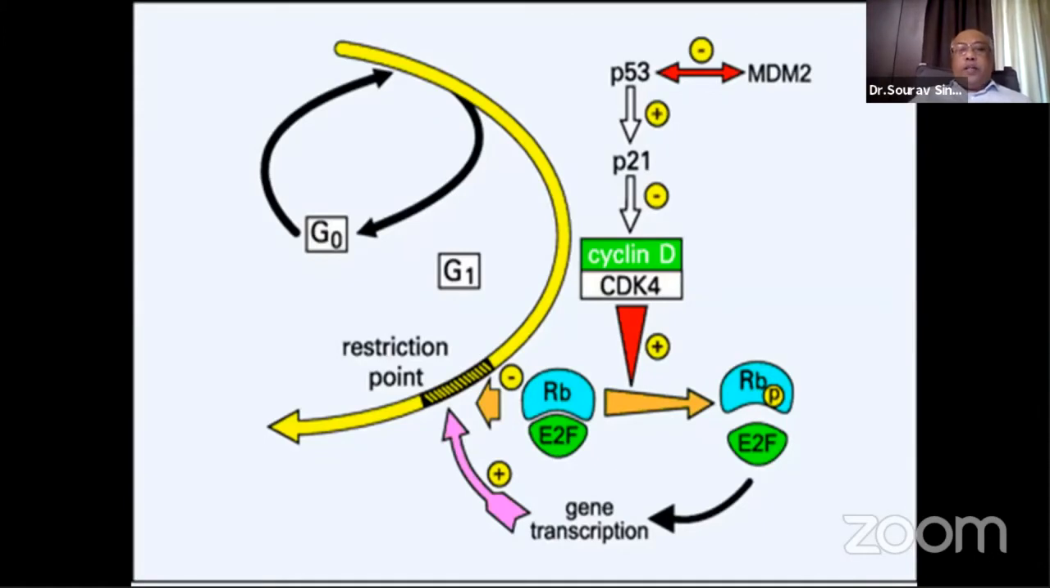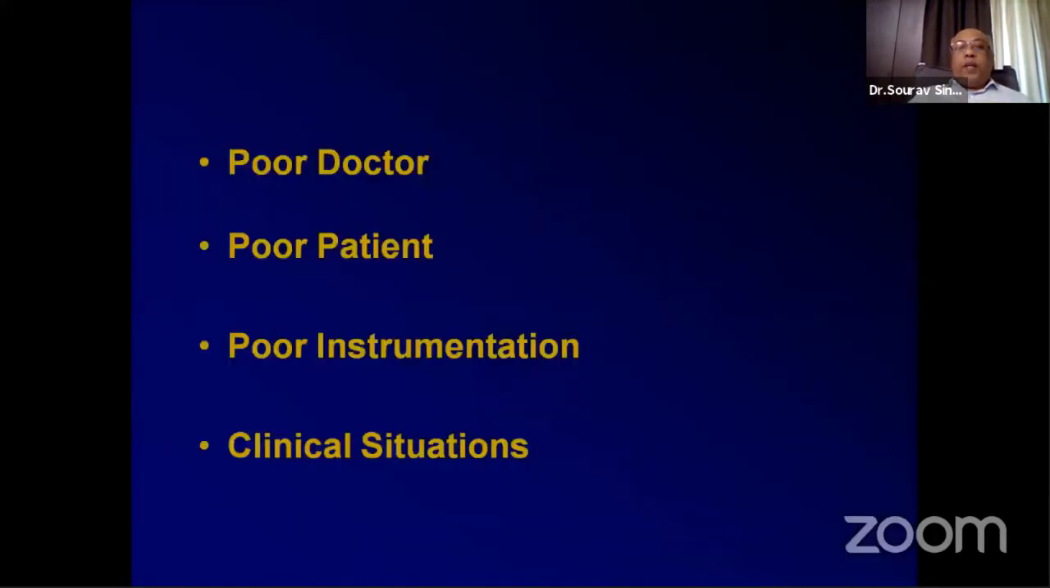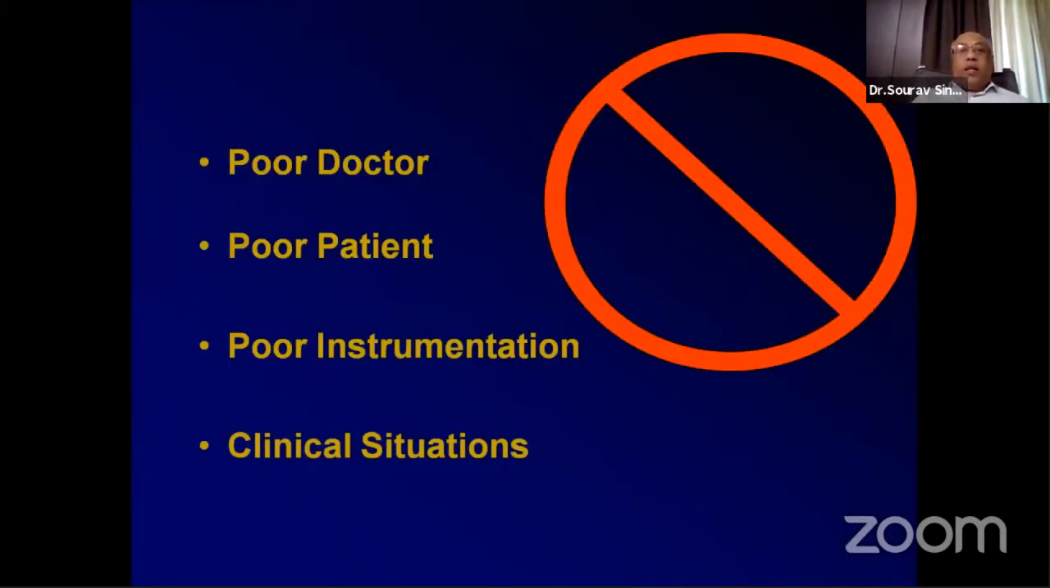This is a difficult slide, and I keep saying this. This for us doctors is really difficult. We can't make head or tail of this. Even though in our microbiology and pathology days, we mugged up drawings like this, the Krebs cycle and this ATP cycle. But this is difficult and not easy to follow and remember. But here the difficulties are of a poor doctor, poor patient, poor instrumentation, and clinical situations.